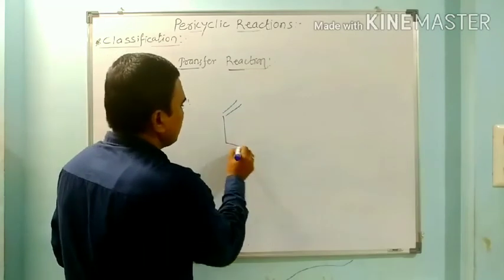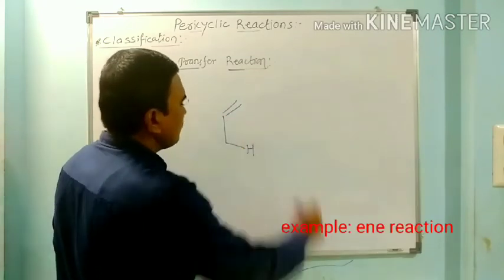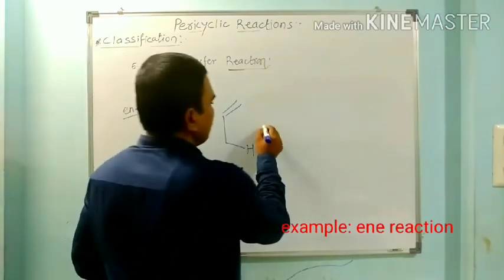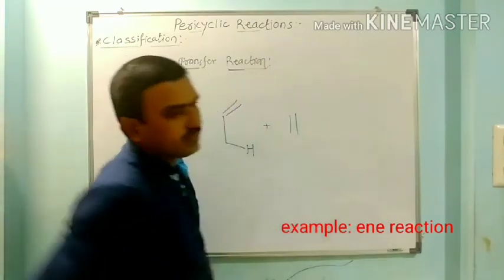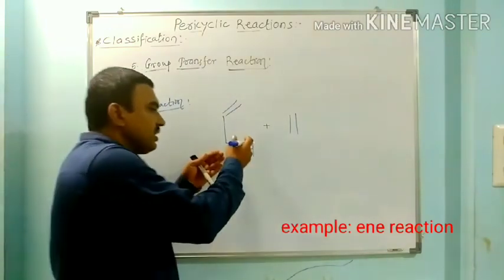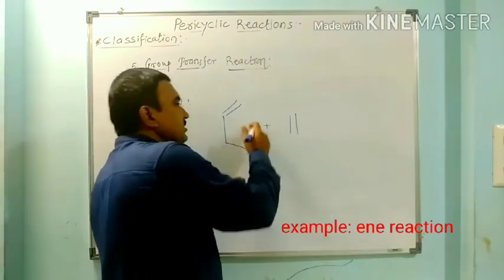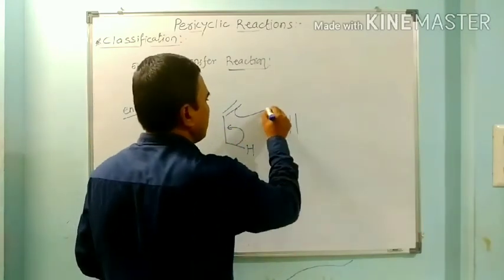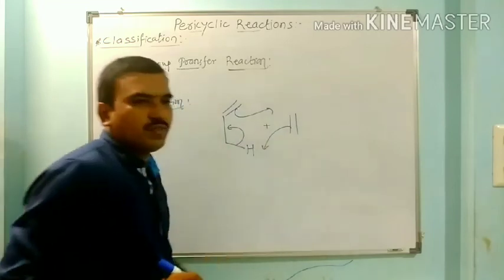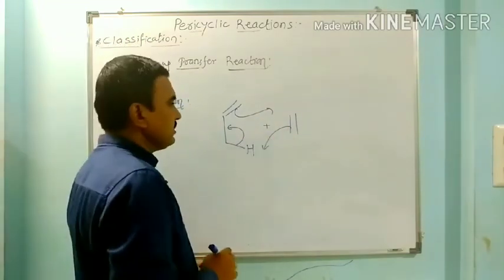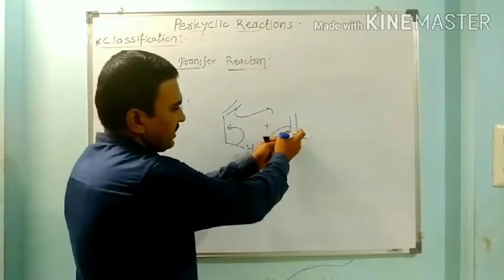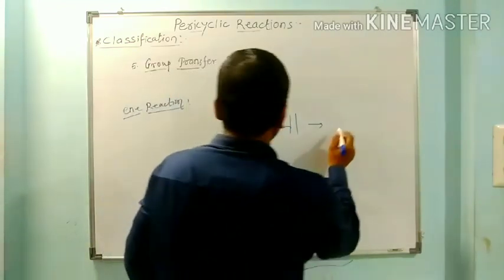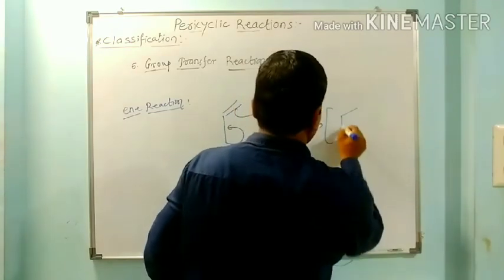What happens in this group transfer reaction? When we have this double bond, and this hydrogen is an allyl hydrogen, and along with it we have one pi electron system. So this allylic hydrogen is shifted here through this cyclic transition state. So the hydrogen moves to this position. So this one group migrated to the next molecule. So we get a cyclic transition state.